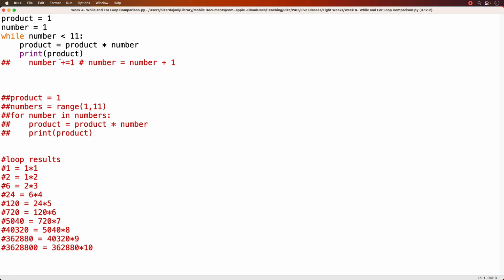So again, anytime you want to use a while loop, just make sure that you have some logic in your code that will eventually make this statement a false statement, so you don't enter into an infinite loop.